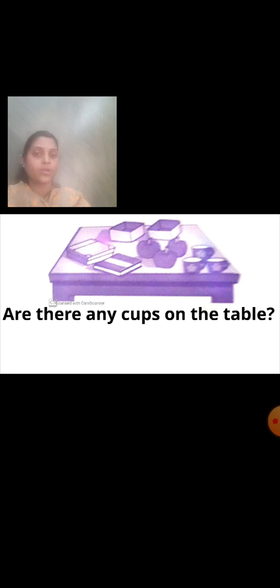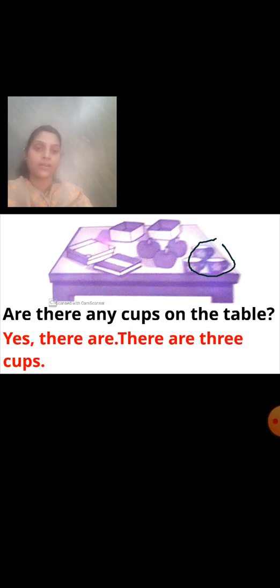Are there any cups on the table? Look at the picture. Yes, there are. So how will you write the first part of the answer? Yes, there are. And how many cups are there? There are 3 cups. So how will you write the full answer? Yes, there are. There are 3 cups. How many cups are there?